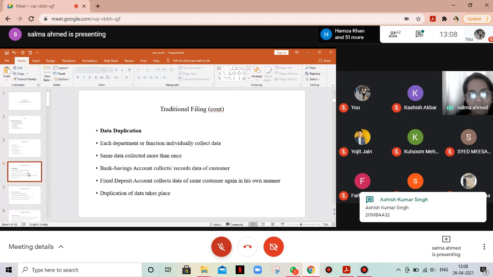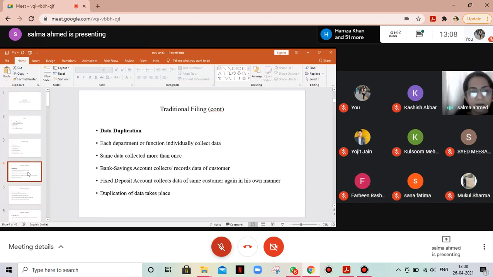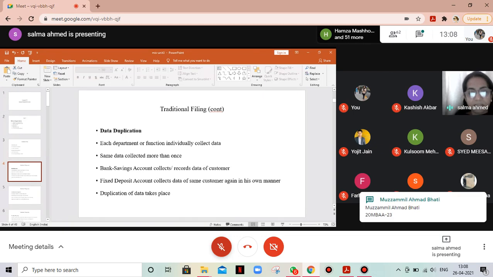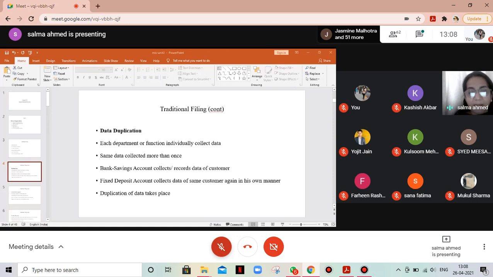Now each department or function, whether it's a personnel function or an HR function or a production function, or let's say in a bank, the different departments, those who are dealing with loans, those who are dealing with opening savings accounts. So these could be the different processes or functions in an organization. Each department or function individually collects and compiles data, so the same data gets collated more than once.